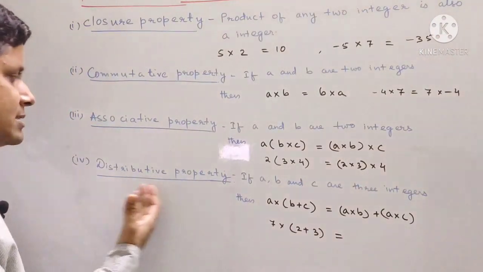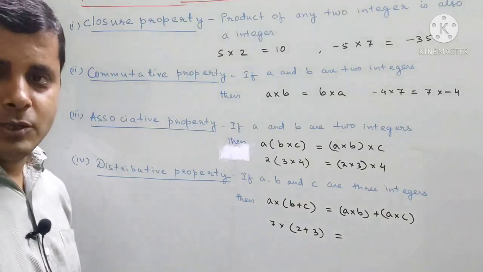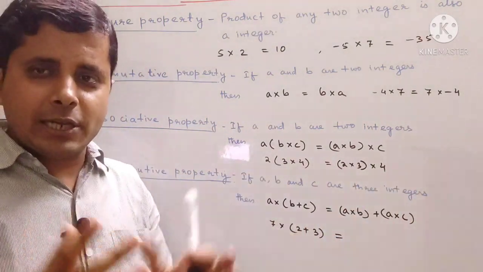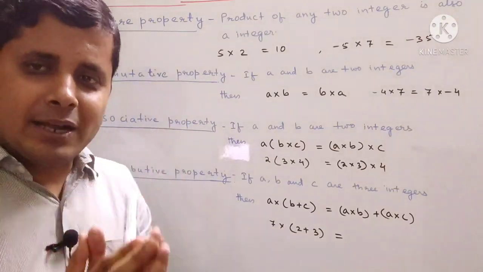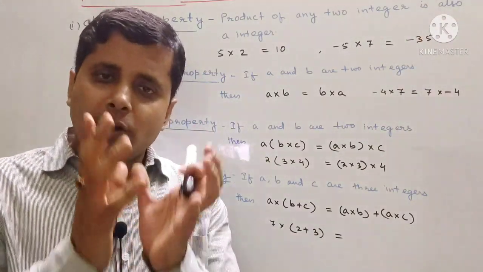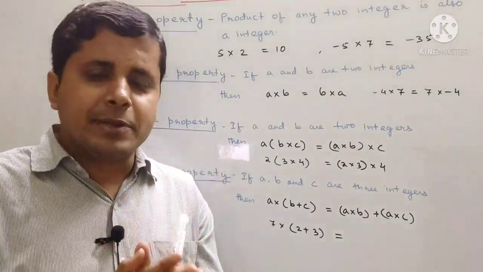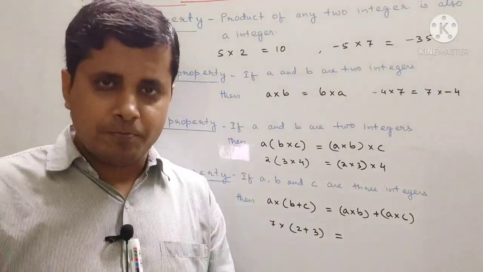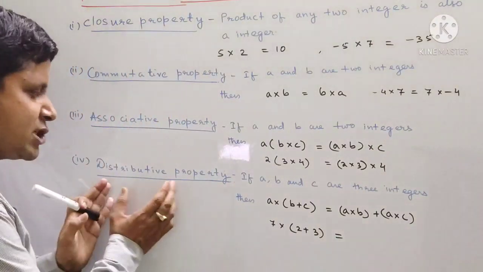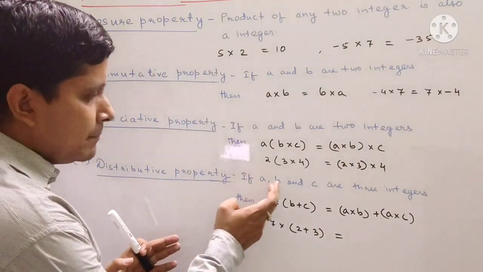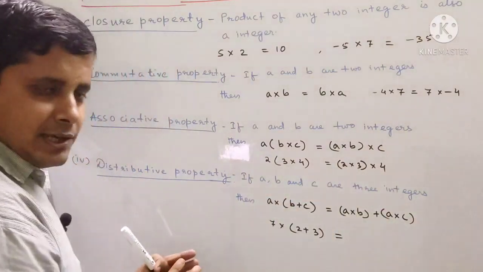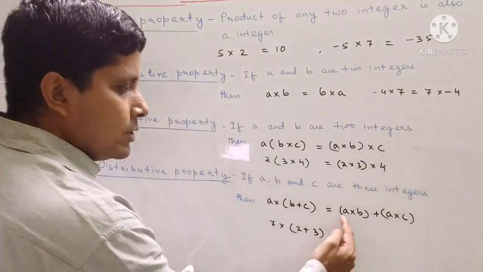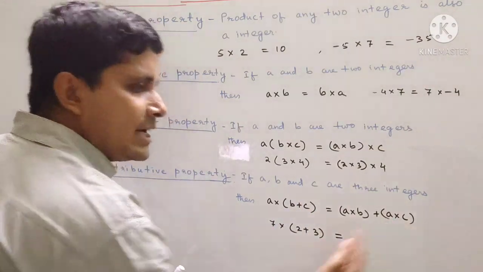The next property is distributive property. So what is distributive property? Distribute means what? To distribute. Okay. So whenever your father brings some chocolates or any sweets or anything, he distributes it among all the children equally. Yes or no? So now here also you see in distributive property what happens? If A, B and C are three integers, then A into whole B plus C will be equal to A into B plus whole A into C.